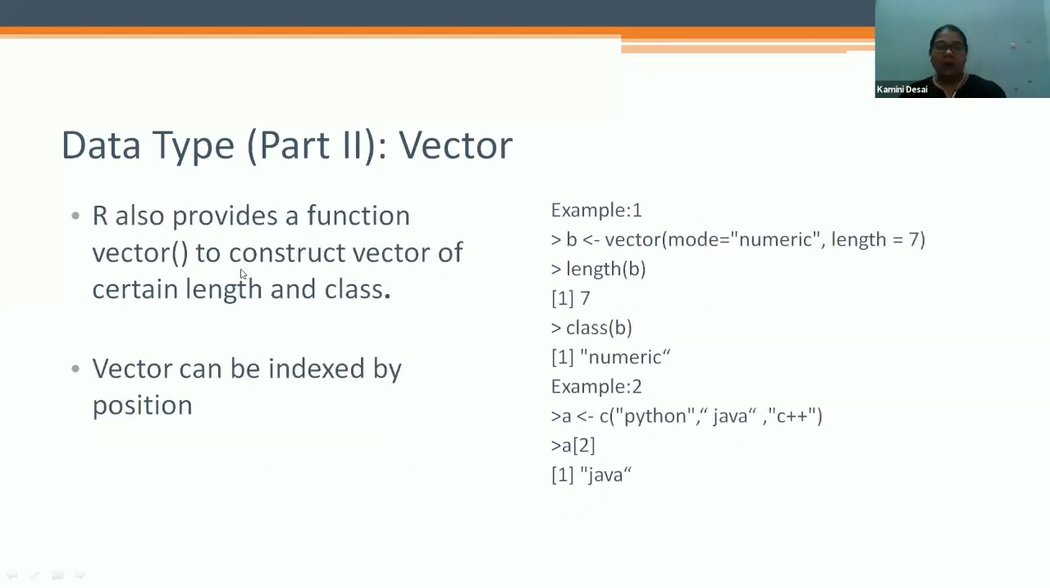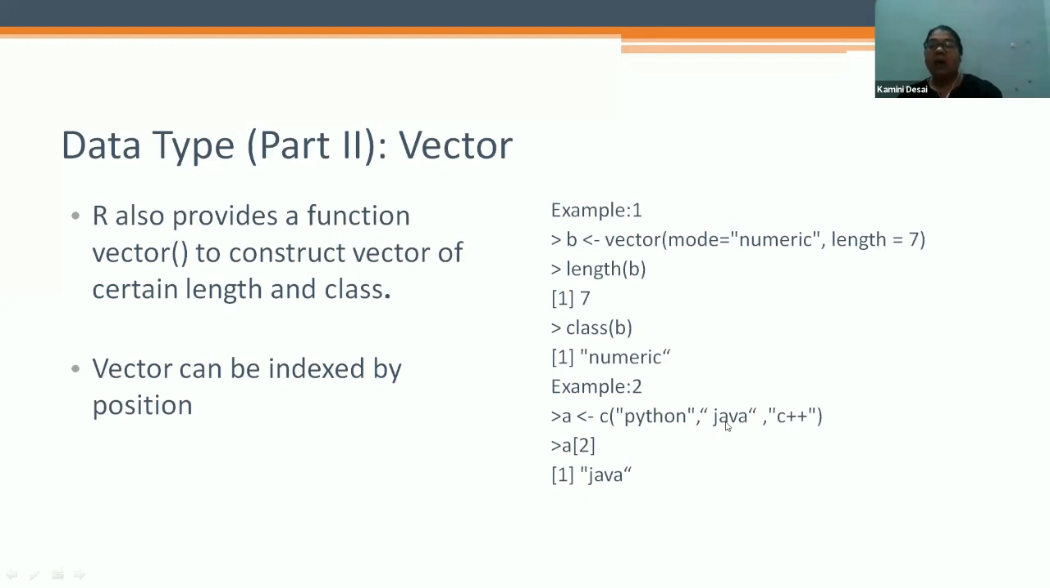R also provides the function vector to construct a vector of a certain length and class. A vector can be indexed by position. For example, vector with mode equal to numeric and length 7. So what is the length of b? It gives 7, and the class of b is numeric.